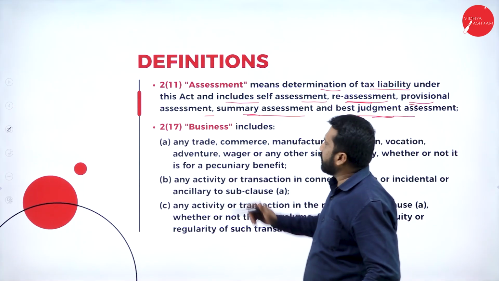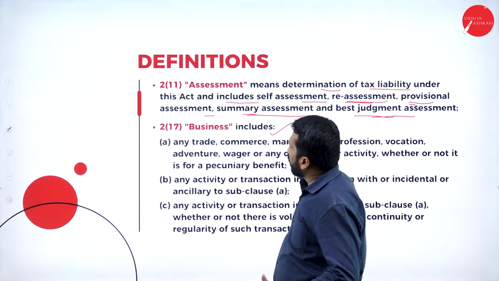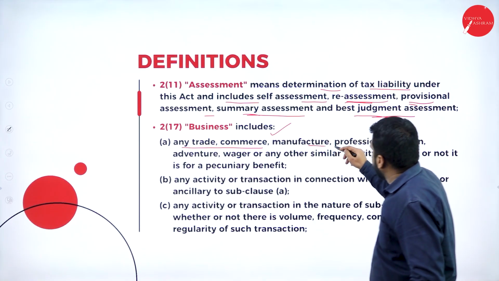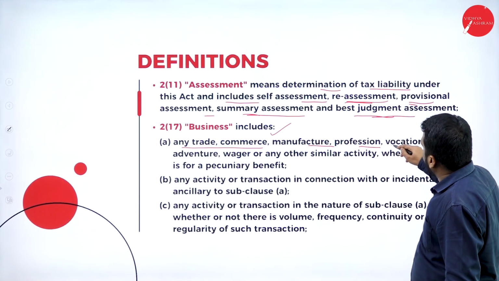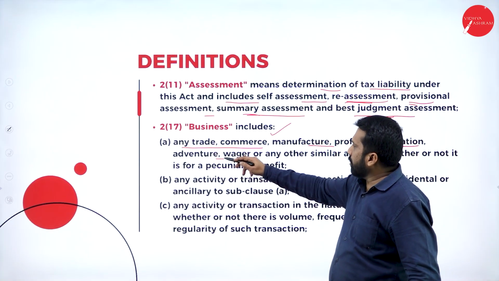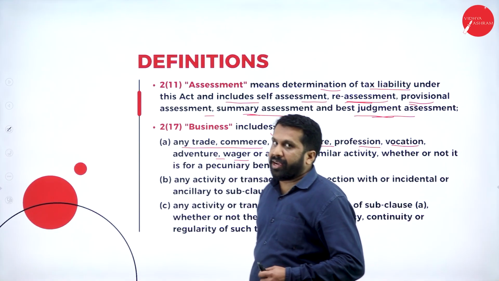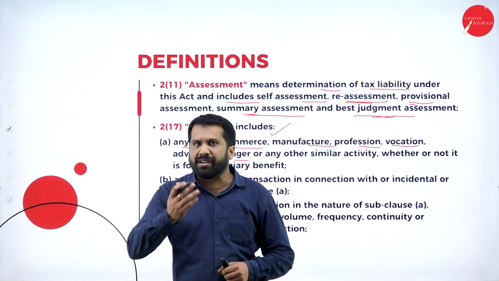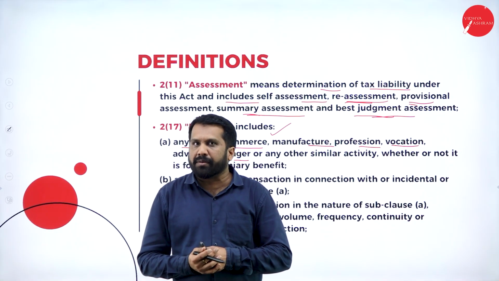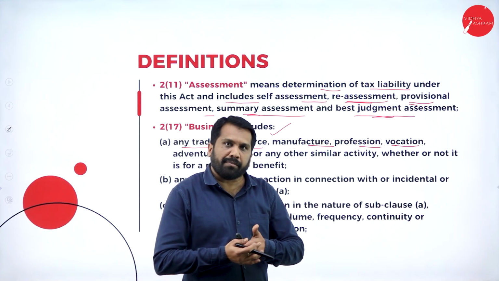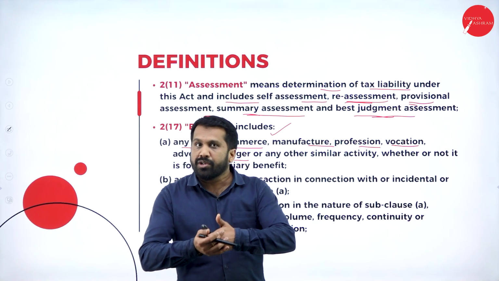And the next topic is called business. Business includes any trade or commerce, manufacture, profession, vocation, adventure, wager, contract. So in the Contract Act, you will get wager contract. It is very simple. What is wager contract? It is something which is unpredictable. It is not in my hand. It is not even in your hand.